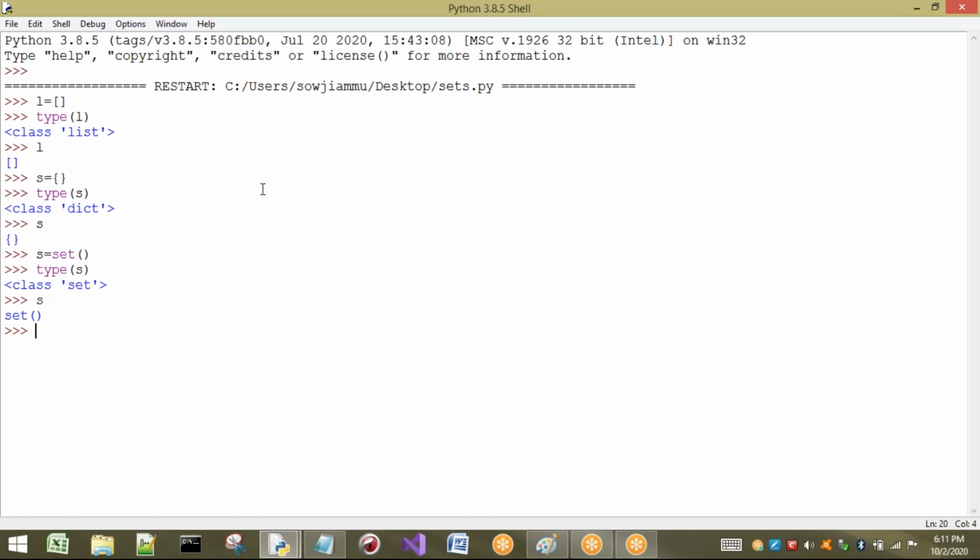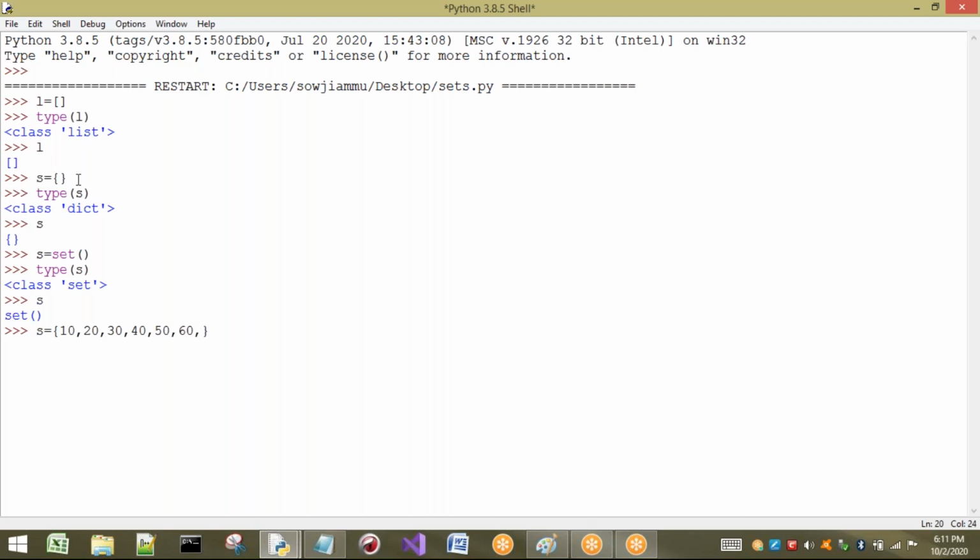Okay, so in this way we can create an empty set, but by using the curly braces we cannot create an empty set. Now let us take the examples of the set. I will take some elements: 10, 20, 30. Generally we take numericals because it is easy to consider. If I want to take strings, every time I have to place double quotes, so for easiness I am going to take these numericals only.